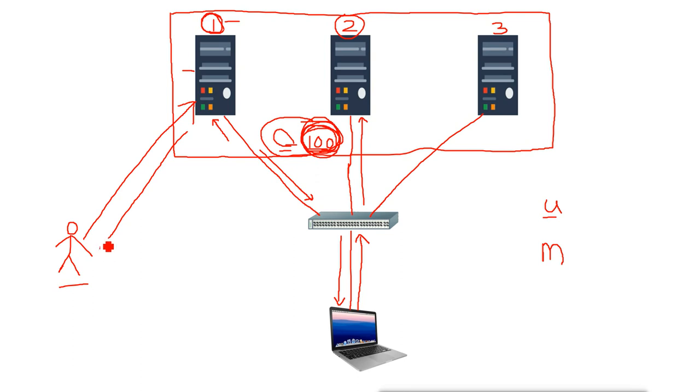It will reply and give access to the server when we are using the multicast mode. In unicast, they will only reply on the cluster IP, not on their own IP. In multicast mode, they can respond on their own IP address also, both on the cluster IP and on their own IP.